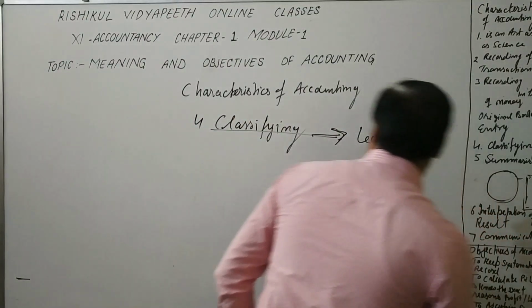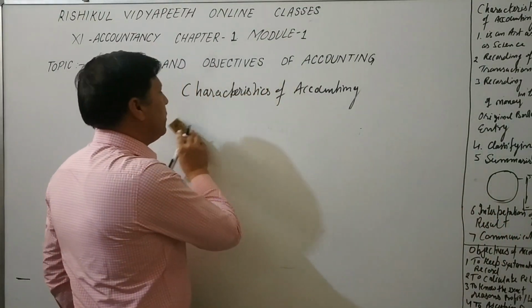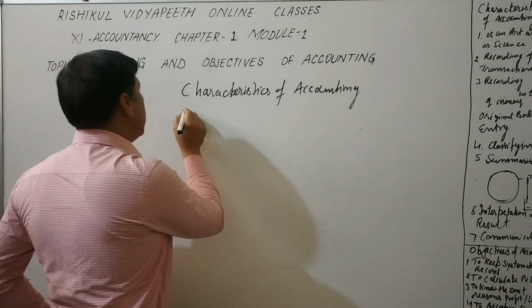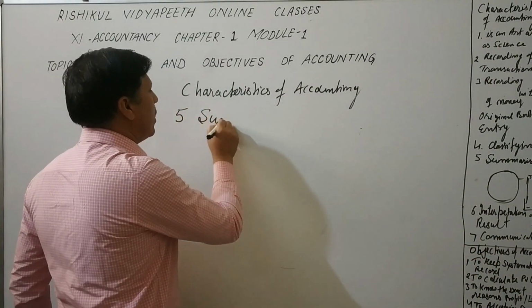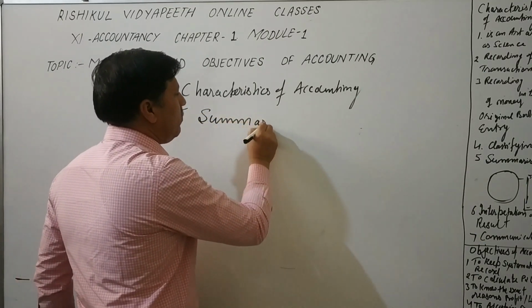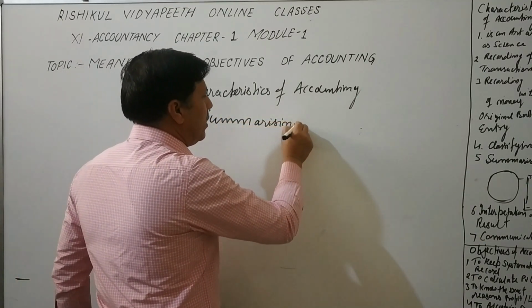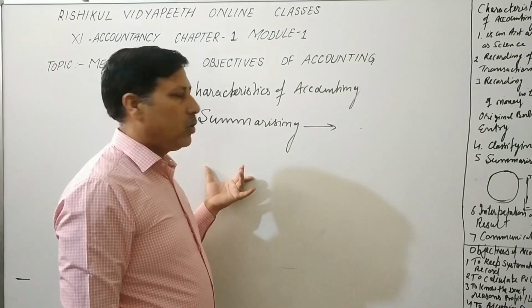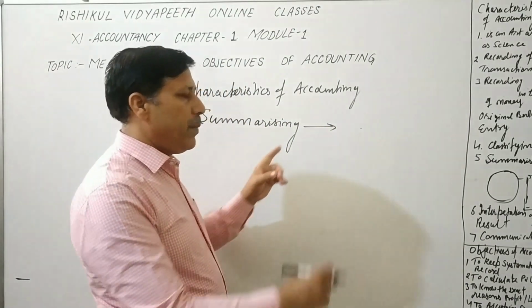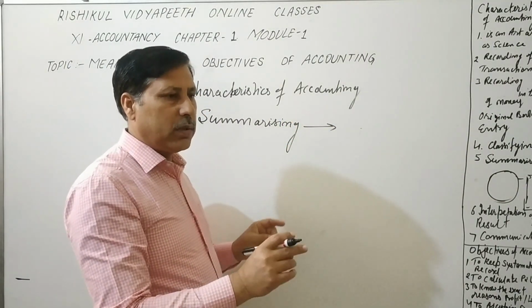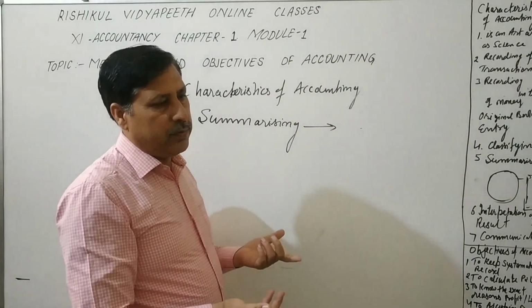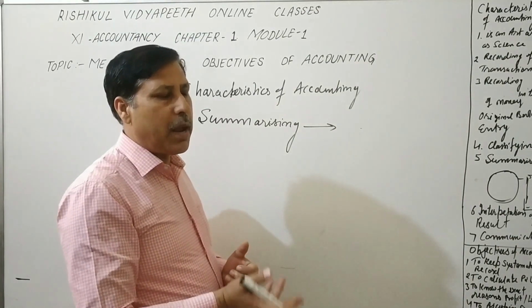Then after ledger, after classification, the next point is summarizing. What is summarizing? Summarizing means in the ledger all accounts are opened, and we make the total and find out the difference, the closing balance. Sometimes closing balance will be nil, sometimes it may be debit, it may be credit.